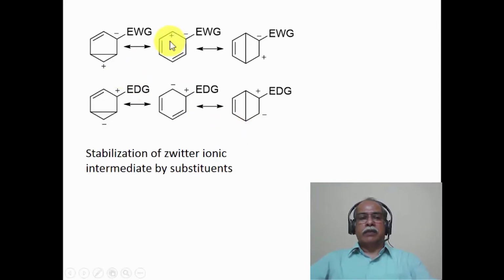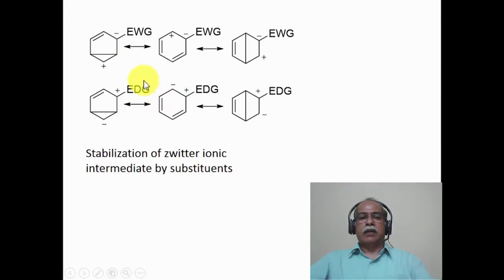Now, whenever you have a strongly electron withdrawing functional group like the nitro, cyano, or ester functional group, and so on, the zwitterionic intermediate is favored in such a manner that the anionic charge is close to the electron withdrawing functional group. This is understandable because the anionic charge will be stabilized by the electron withdrawing functional group by a delocalization process.